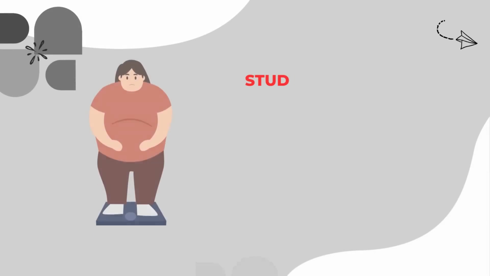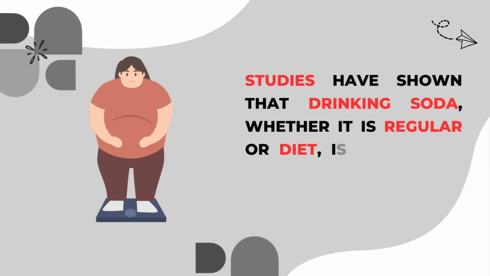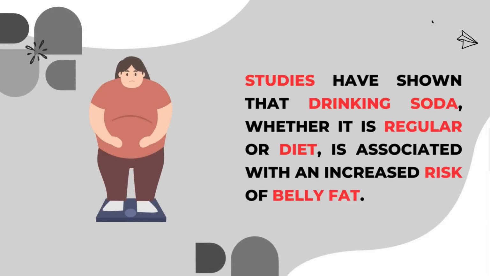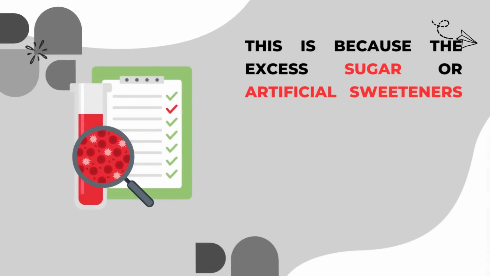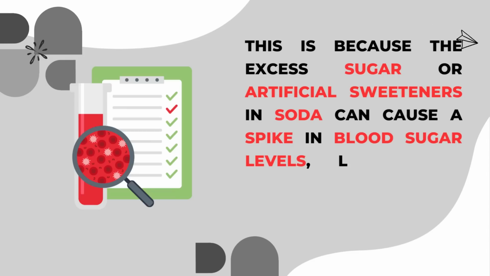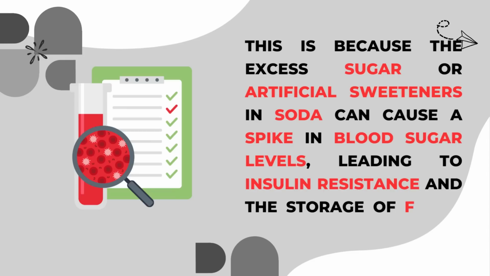Studies have shown that drinking soda, whether it is regular or diet, is associated with an increased risk of belly fat. This is because the excess sugar or artificial sweeteners in soda can cause a spike in blood sugar levels, leading to insulin resistance and the storage of fat in the abdominal area.